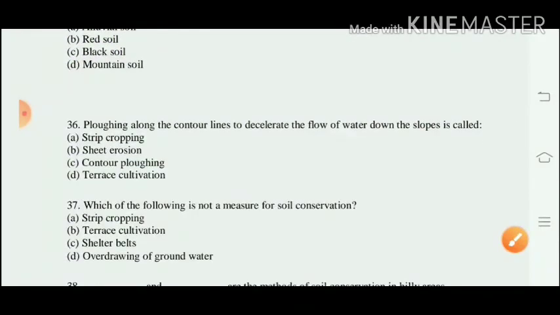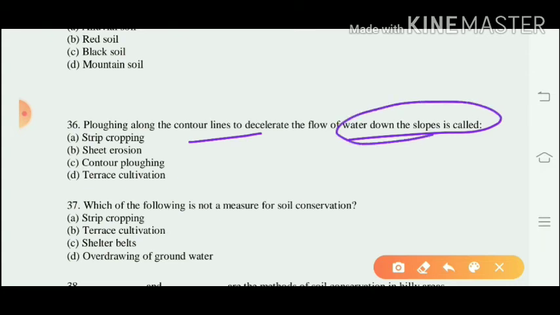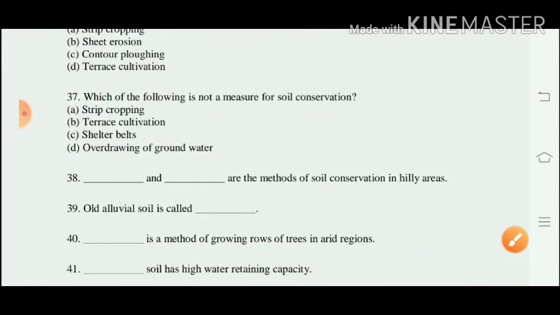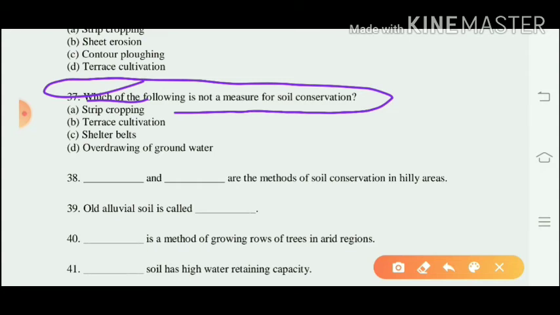Question number 36. Plowing along the contour lines to decelerate the flow of water down the slopes is called contour plowing. Actually, this is a method of soil conservation in the mountainous area. Then question number 37. Which of the following is not a measure for soil conservation?